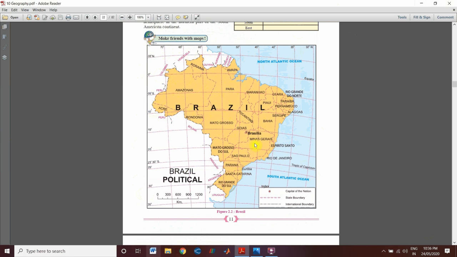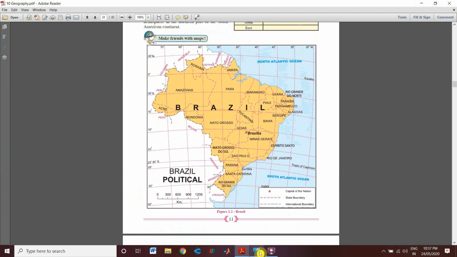Now the neighboring countries of Brazil, you can see over here: Peru, Bolivia, Paraguay, Argentina, Colombia, Venezuela, then Guyana, Suriname, then French Guyana. So these are all, Argentina and Uruguay, these are all the neighboring countries of Brazil. Now next, I told you that I am going to teach you about the prime meridian.